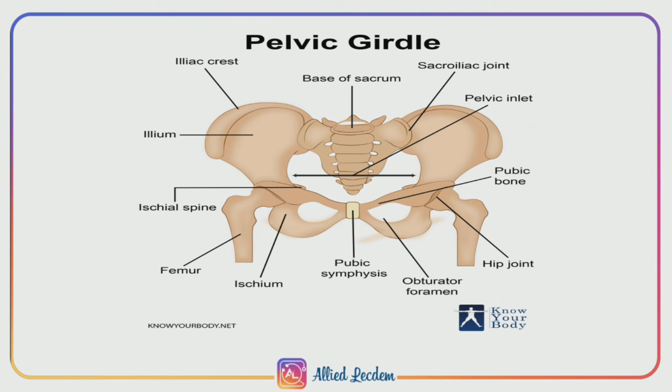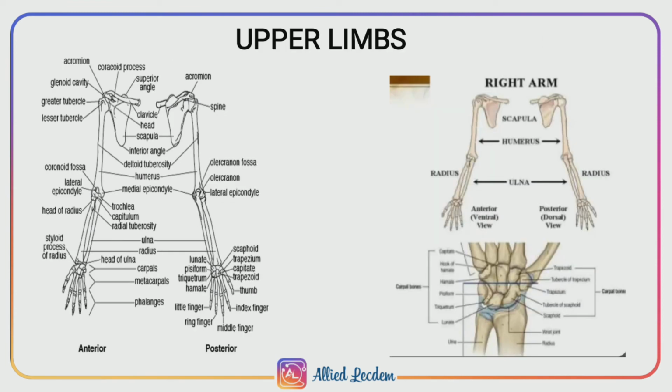Next are the limb bones. There are two pairs of limbs in our body, that is, forelimbs and hind limbs. Forelimbs are also known as upper limbs, and hind limbs as lower limbs. Each has 30 bones. Each forelimb forms three parts: upper arm, forearm and hand.